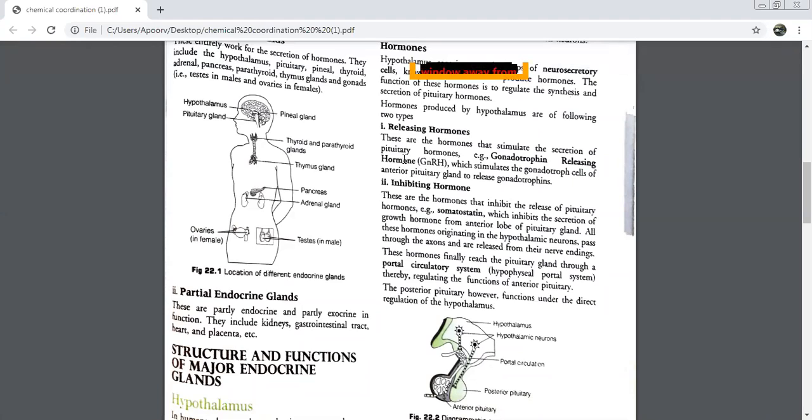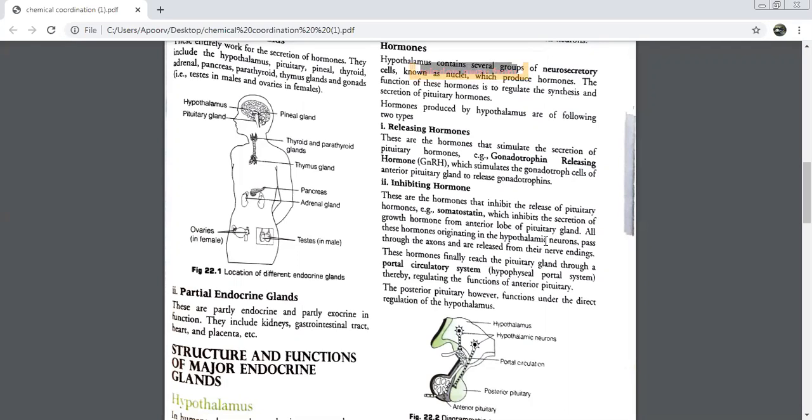GnRH was a good hormone. It was helping in the release of gonadotropin, but this is a little naughty hormone. Its name is somatostatin. This will inhibit the secretion of growth hormone. This is like a dushman, enemy. Once it will enter the pituitary, it will inhibit. Pituitary apna normally it is secreting its growth hormone. Growth hormone is being secreted from the anterior lobe of the pituitary gland.